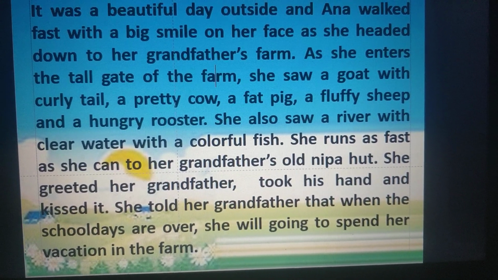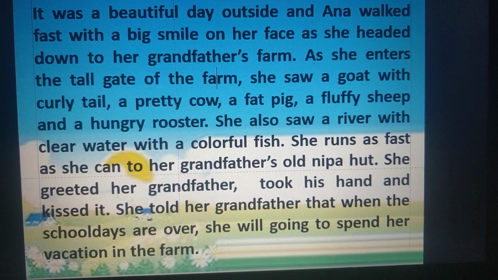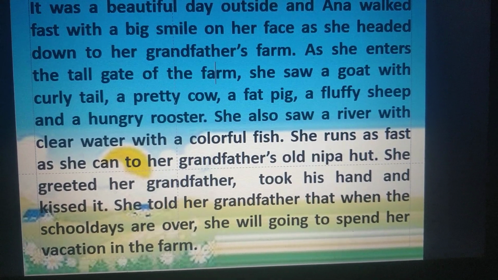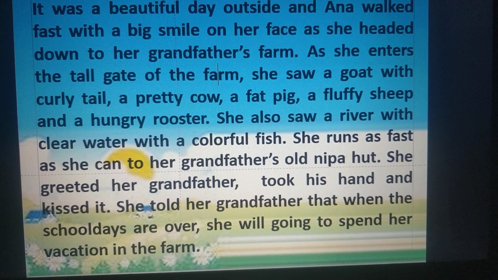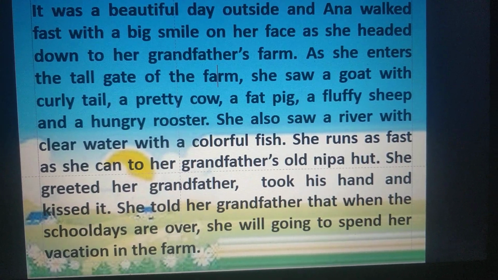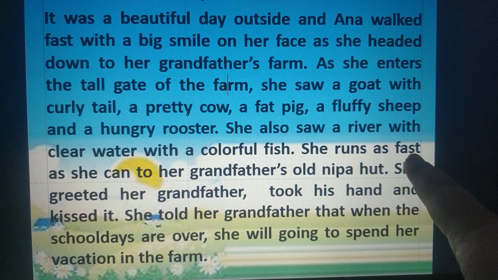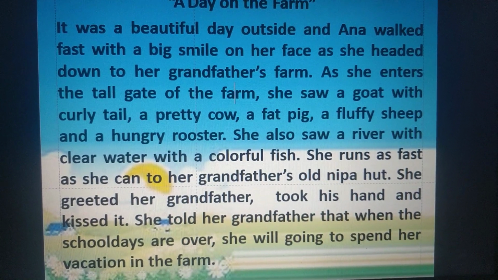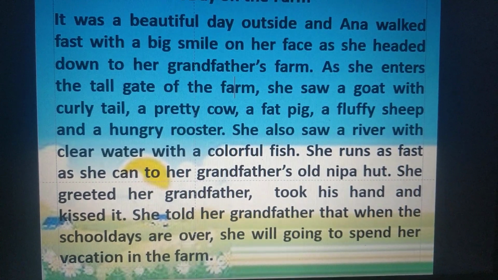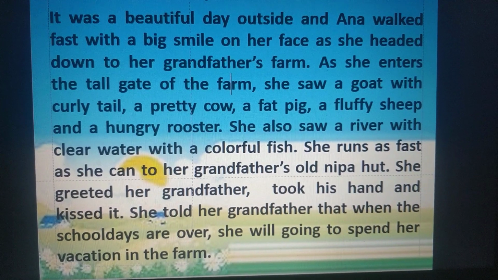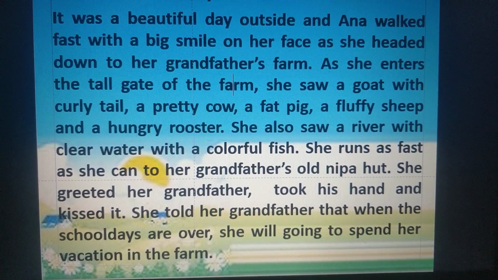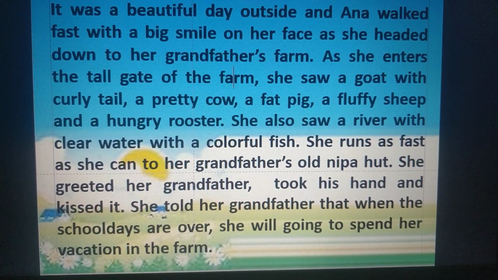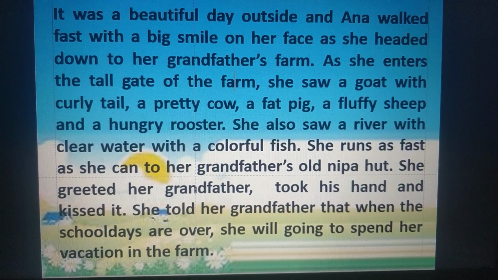So the words curly, pretty, fat, fluffy, hungry are what? They are all describing words because they are telling us something more about these animals. She also saw a river with clear water. How was the water? Clear, and a colorful fish. She runs as fast as she can to her grandfather's old nipa hut. She greeted her grandfather, took his hand and kissed it.